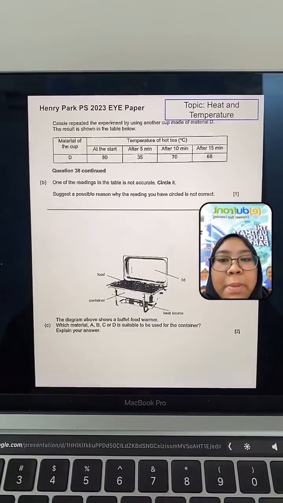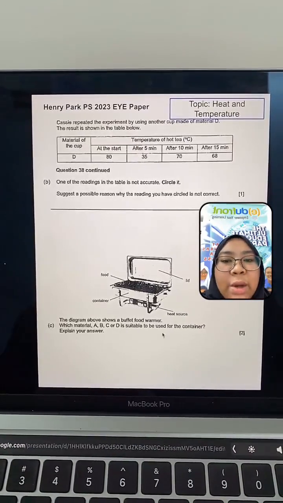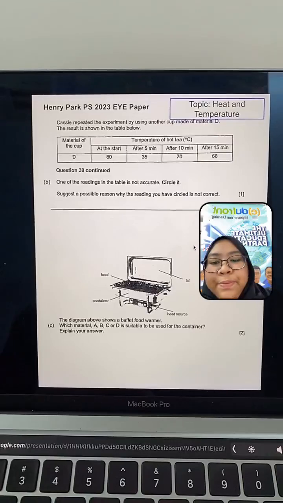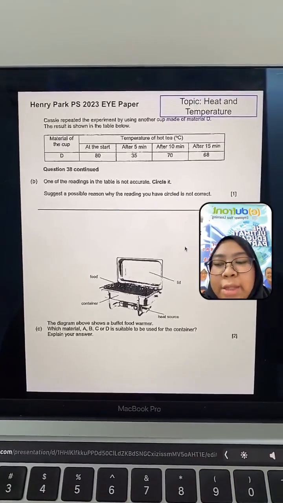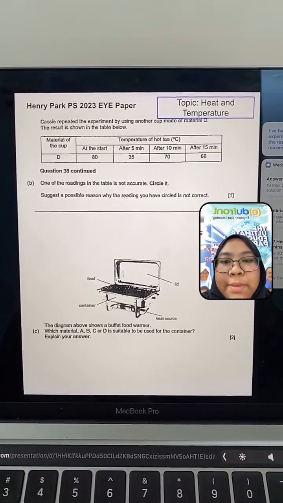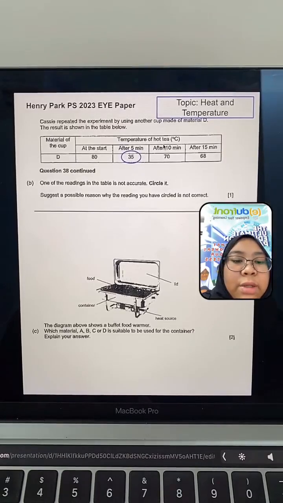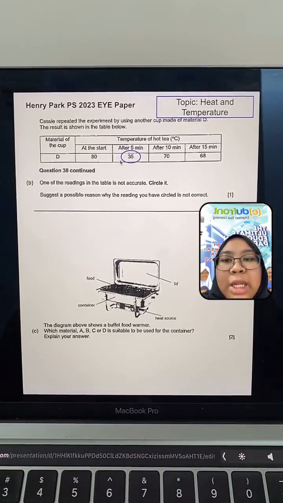Next part. Cassie repeated the experiment by using another cup of material D. The result is shown in the table below. One of the readings is not accurate. Circle it. Which reading is not accurate? 35, after 5 minutes. It's not accurate because suddenly it dips.